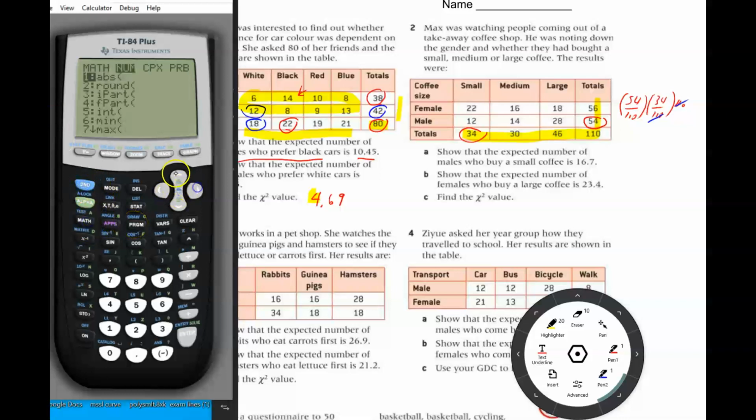math, number, n over d, and then we'll do the multiplication, which is 54 times 34 times 110 on top. And then we do 110 times 110 on the bottom.